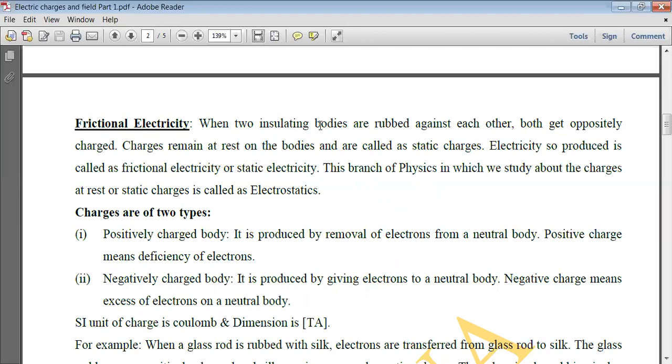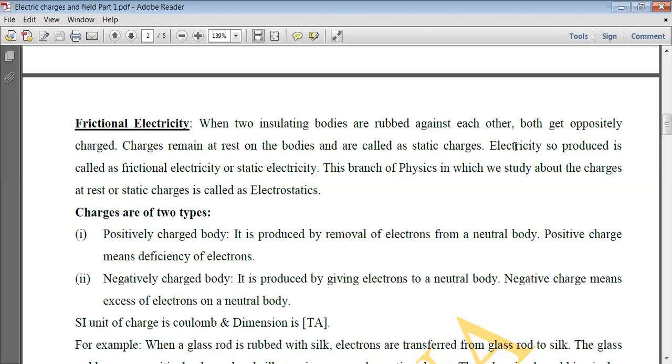So whenever two insulating bodies are rubbed against each other, the body which gains electrons becomes negatively charged, and the body which loses electrons becomes positively charged. So both the bodies get oppositely charged. As these are insulating bodies, the charges remain at rest on these bodies, and such type of charges we call static charges.